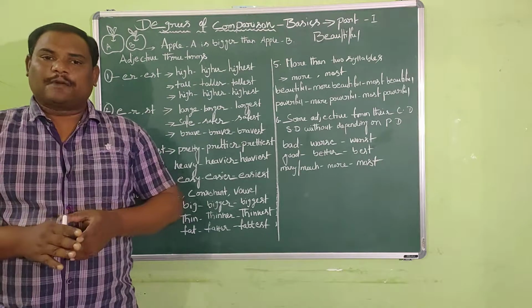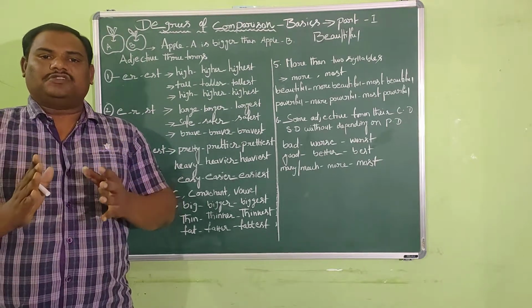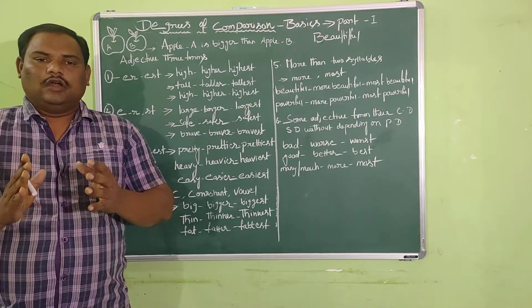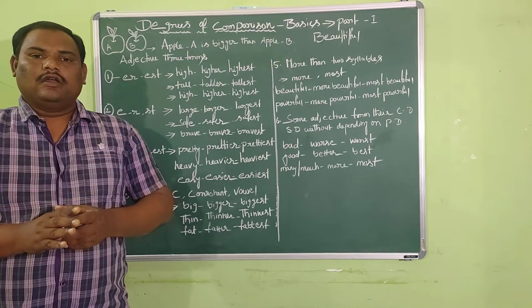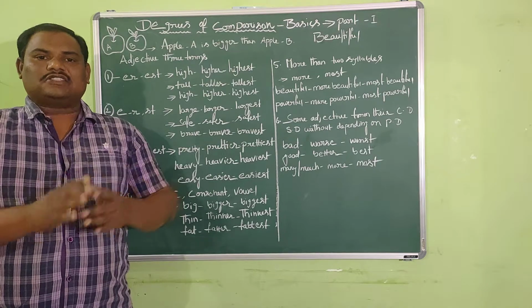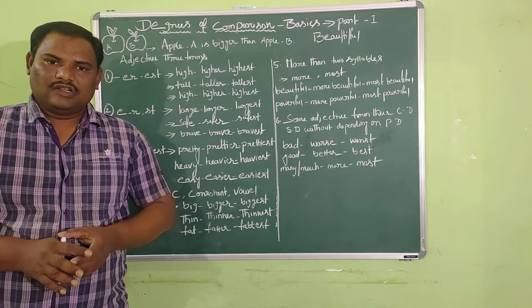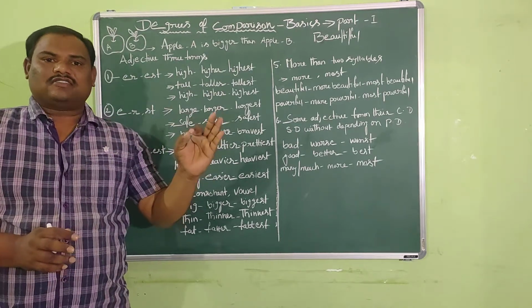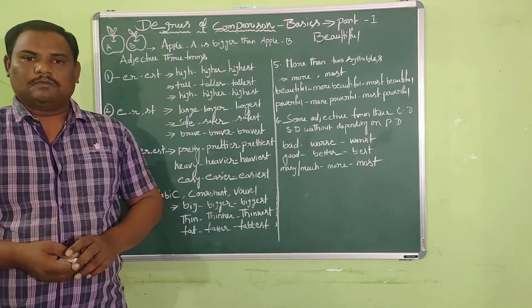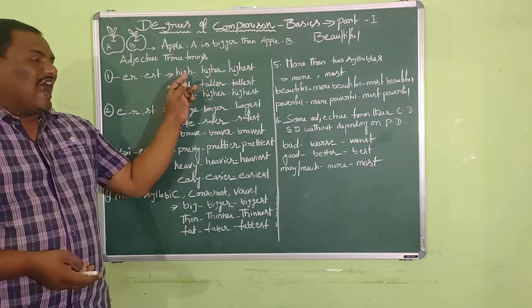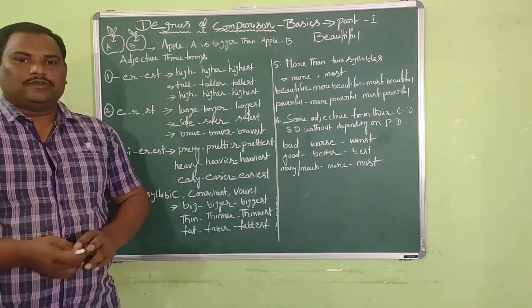According to the first spelling principle, most of the positive adjectives can form their comparative and superlative forms by taking er and est as their suffixes. For example, high is a positive adjective.